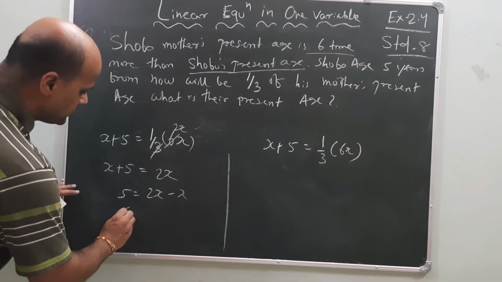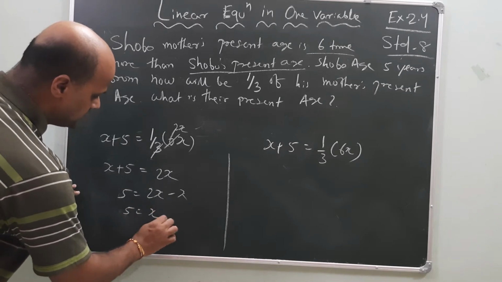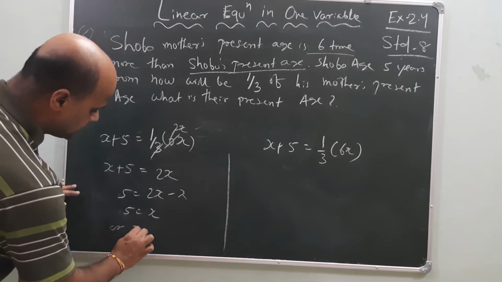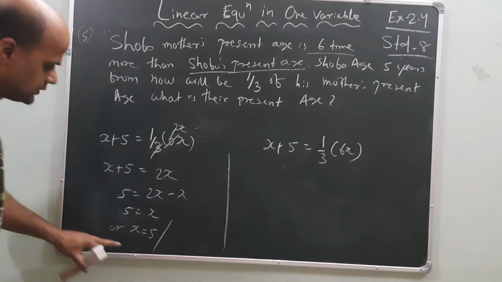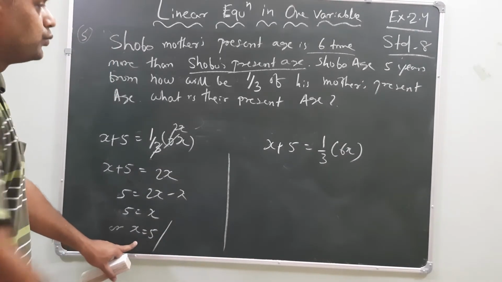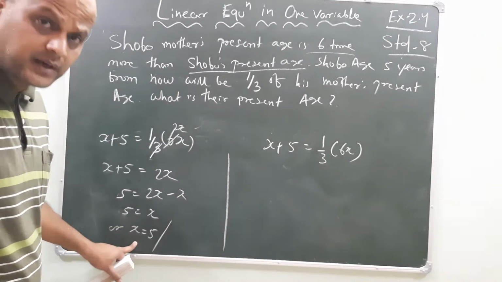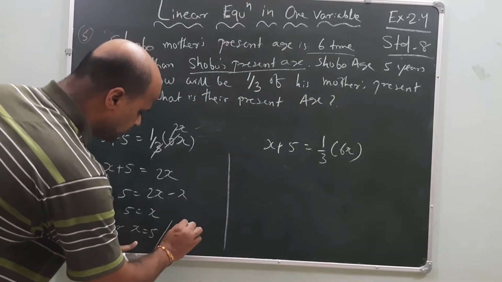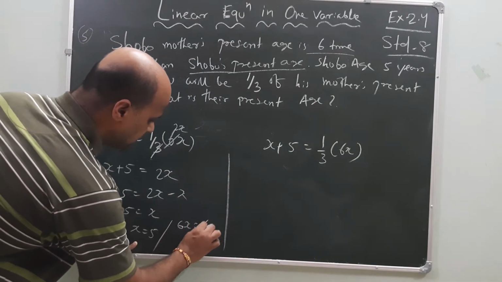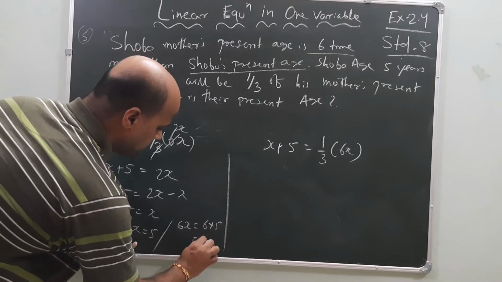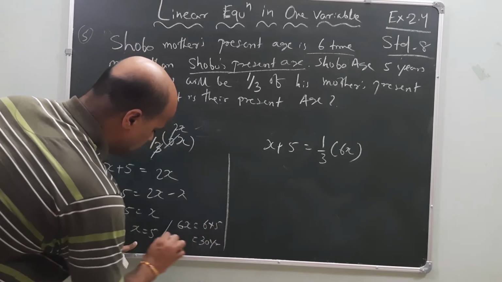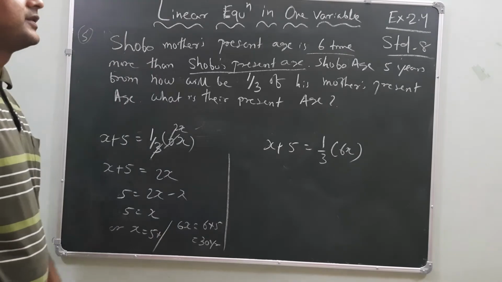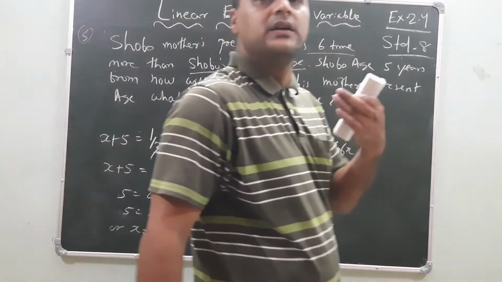Now 5 is equal to 2x minus x, so x is equal to 5. This x is what? It is Subhu's age. What about her mother's age? It is 6 times Subhu's age. Then 6x is how much? 6 into 5, it is 30 years. Because it's asking about the age, you have to write it in years.